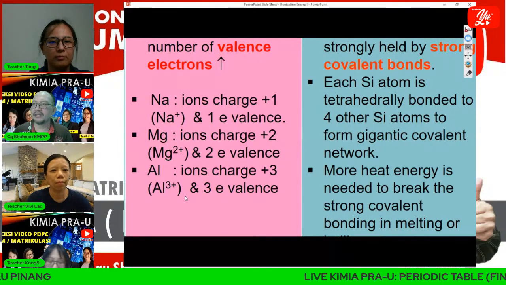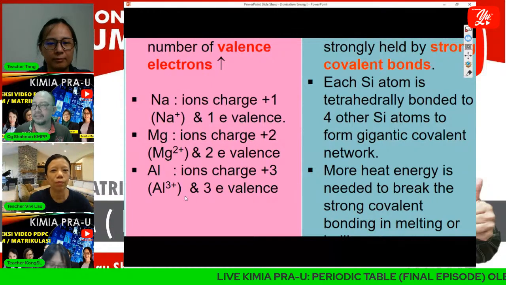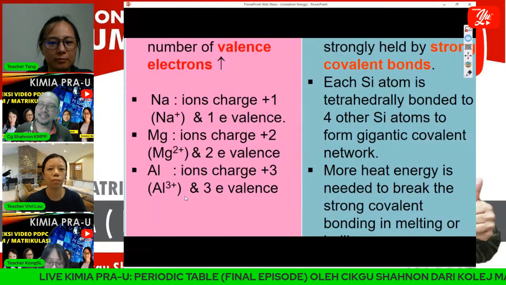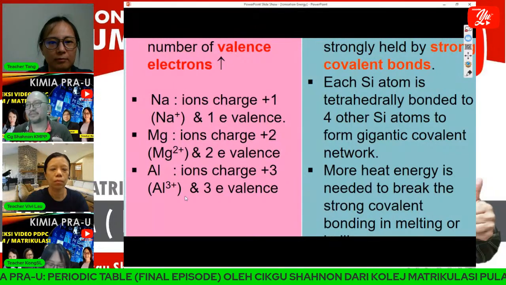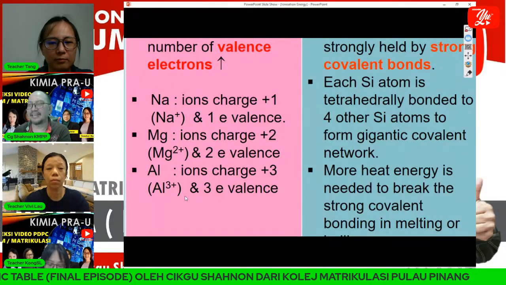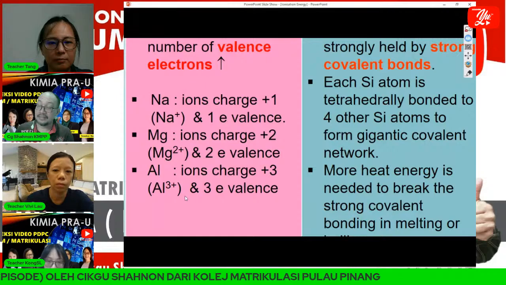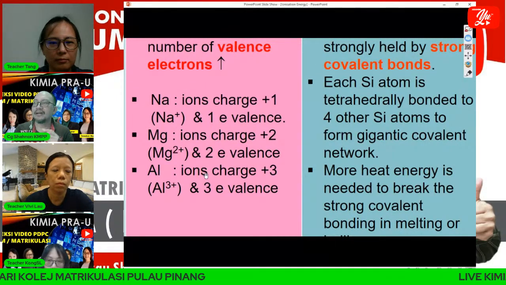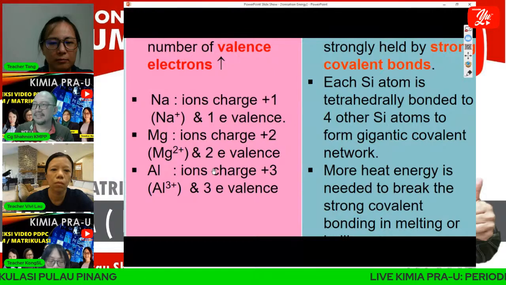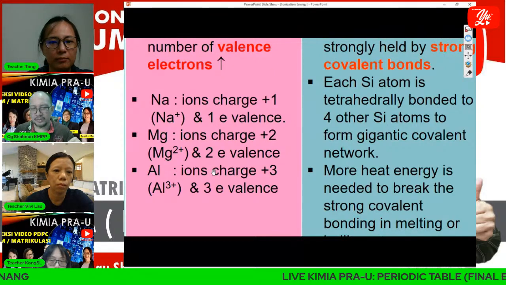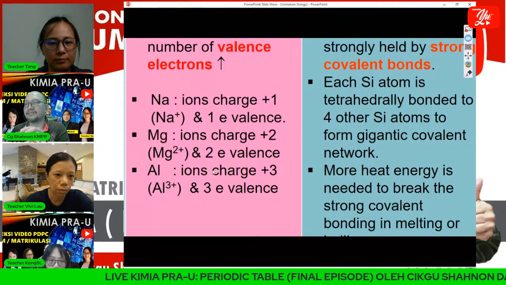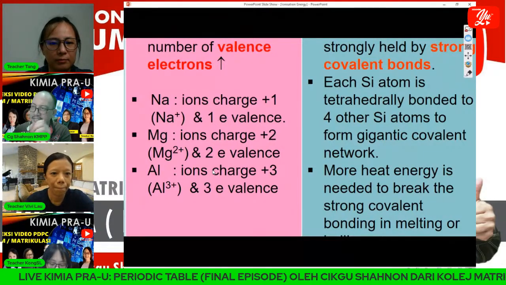Because of that, the melting point of sodium is less than magnesium and less than aluminium. This is one of the factors. The second one is the size. Across the period from sodium to magnesium to aluminium, the size of aluminium is smaller than magnesium.